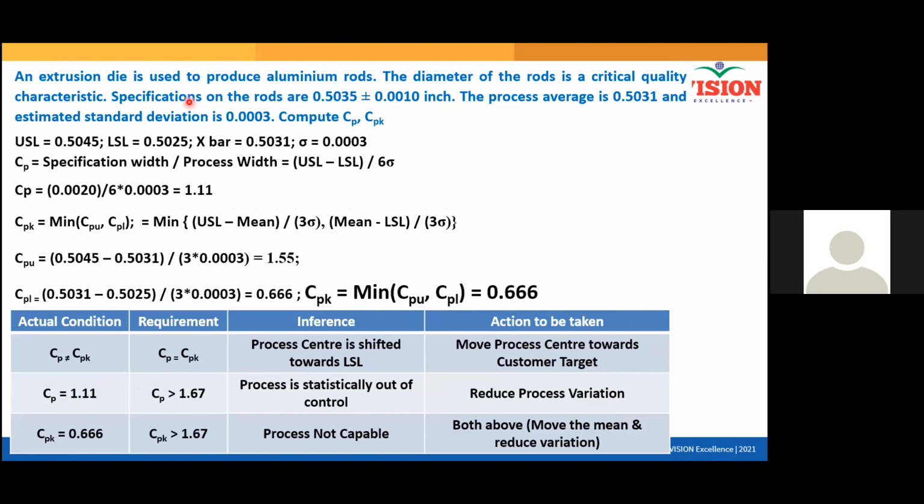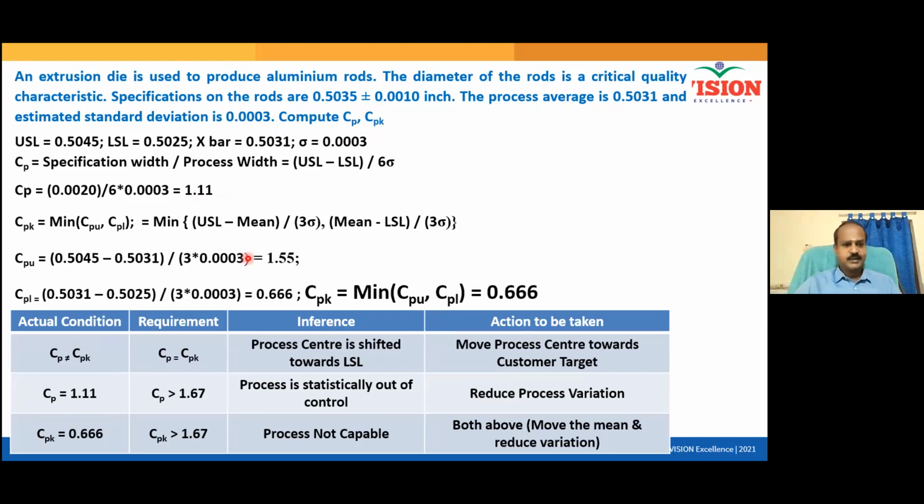Right. An extrusion die is used to produce aluminum rods. The diameter of the rod is a critical quality characteristic. Specification of the rods is this one. That means USL, LSL, target is known, and process average, which is X bar, and estimated standard deviation 0.0003, sigma is known, compute CPK. Same case. CP is 1.11. What is your conclusion now? Consistency is also a problem. Industry requirement is 1.33 or 1.67, depending on the criticality, but it is less than the standard, less than the requirement. So you need to work on reducing the spread.